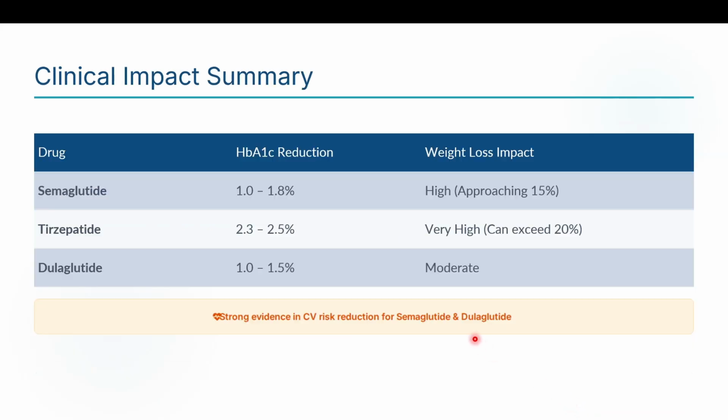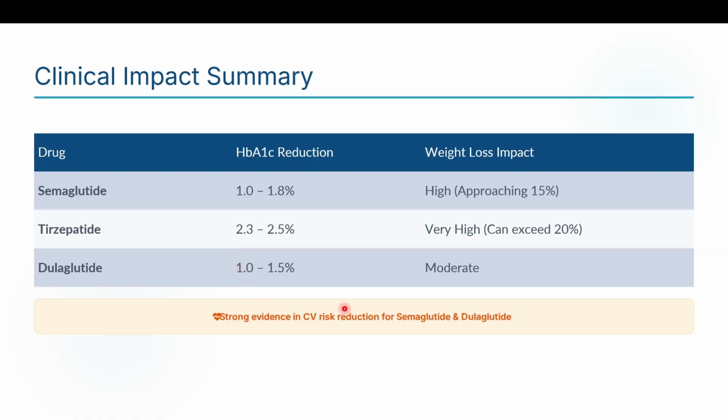So clinical impact is very, very high. These days, semaglutide has an effect of approaching 15% weight loss, and HbA1c reduction of 1 to 1.8 in 3 months' time. Tirzepatide has a 2.3 to 2.5 percentage decrease in HbA1c, and weight loss can be very high, even 20 percent. That is, a 100 kg man can reduce his weight by 20 kg and become 80 kg. In fact, it decreases insulin resistance a lot, and may even help in reduction of HbA1c, sometimes in the reversal of diabetes. Dulaglutide has a moderate effect. It's so cost effective. HbA1c reduction is meager, with 1 to 1.5%.